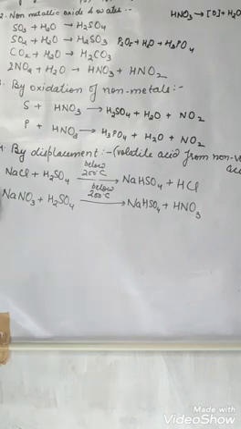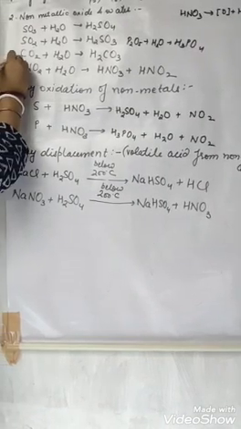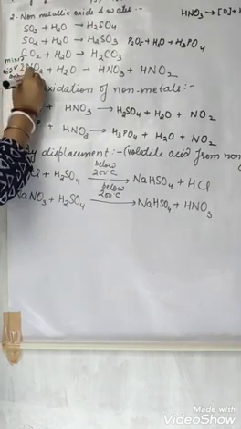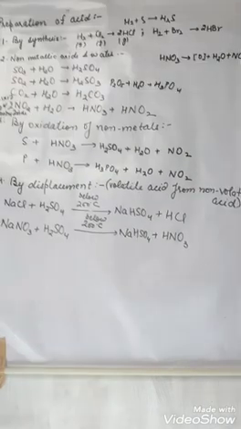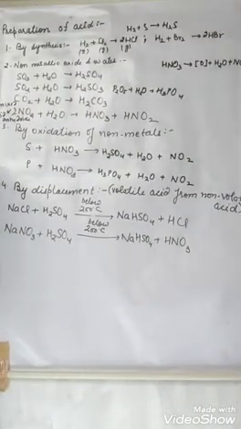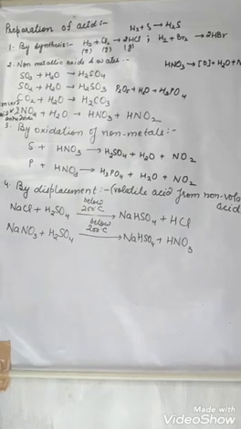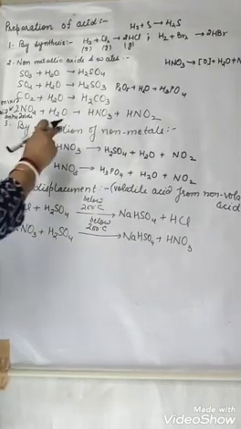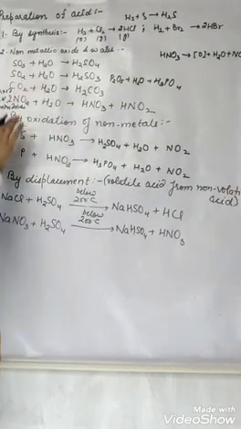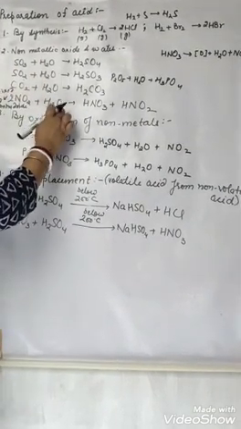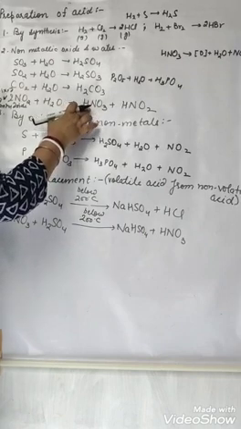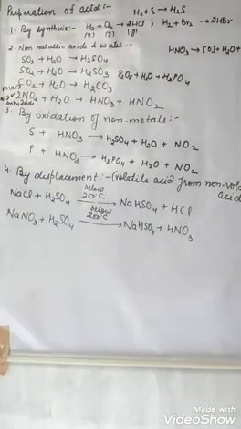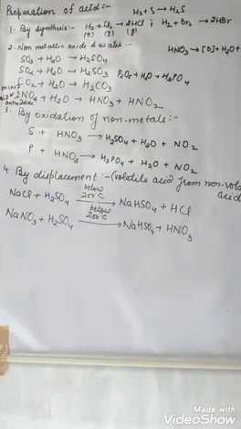Nitrogen dioxide. This is mixed acid anhydride. I will tell you about the anhydride. What is anhydride? First, what is mixed acid? Double acid, because it is forming two kinds of acid. Rest all are forming only one. Nitrogen dioxide is forming two kinds of acid, that is nitrous acid and nitric acid. That is why it is called double acid anhydride or mixed acid anhydride.